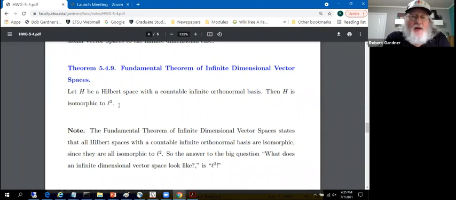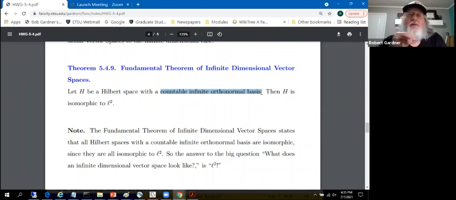When we looked at the fundamental theorem of finite dimensional vector spaces, we said, vector space, you give me the scalars, the dimension, I'll tell you the vector space. It's Rn. If the scalars are real, the dimension is n, it's Rn. If the scalars are from field F and its dimension n, then it's Fn. Here, we're classifying infinite dimensional vector spaces, but granted, there's a layer of detail added. That detail is requiring them to have a countable infinite orthonormal basis in the sense of Schauder.